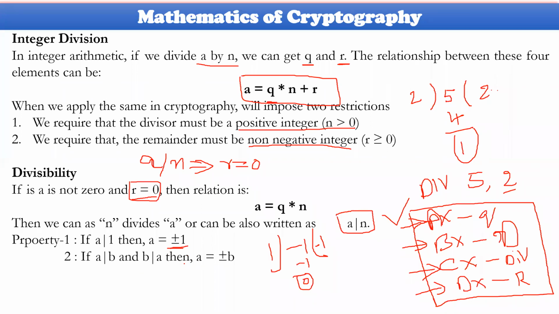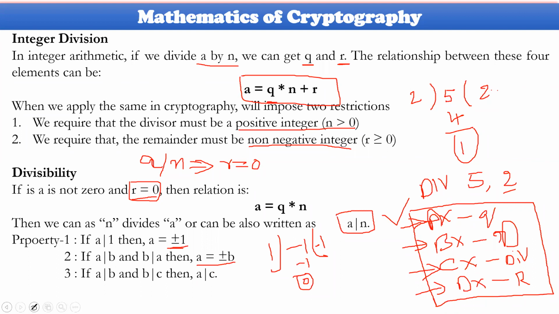Then, followed by: if b divides a and a divides b, then a will be equal to plus or minus b. So b divides a completely and a divides b completely. Obviously, we could consider a will be equal to plus or minus b. Both will be the same. That is the meaning here. Two different types of integers you have to consider. A will be equal to 5, in the sense, b will be equal to either minus 5 or positive 5. That is the meaning here. Then the next property is transitivity. A divides b and b divides c, then obviously c divides a.